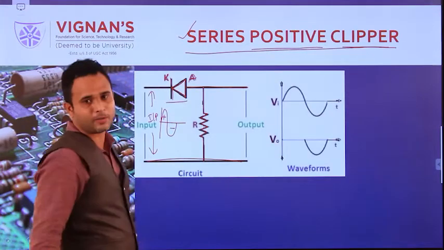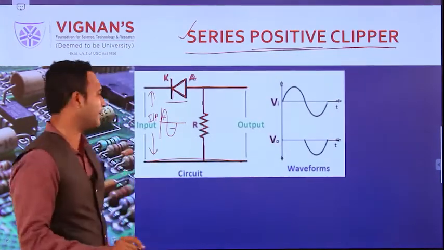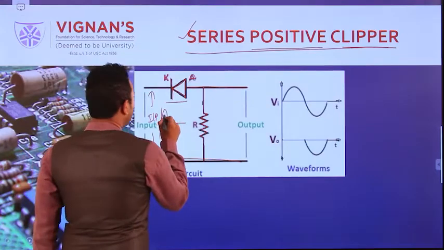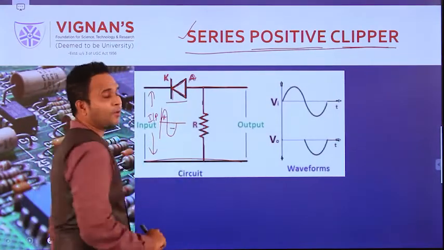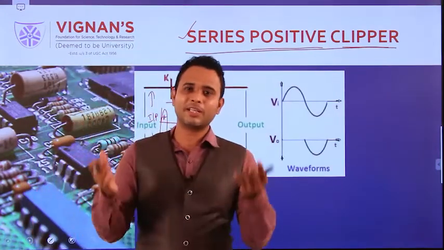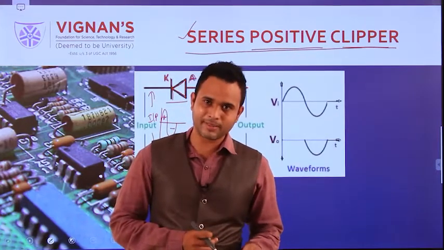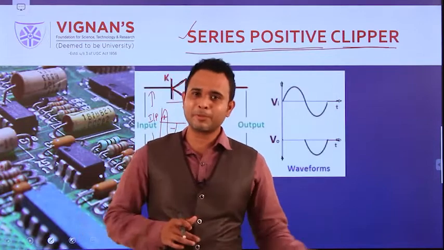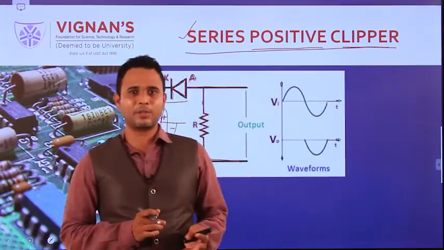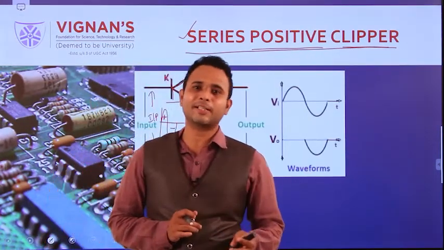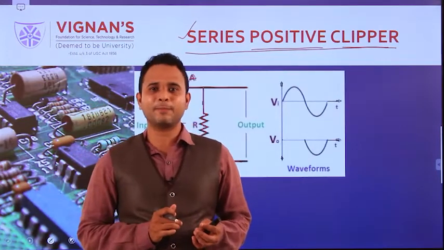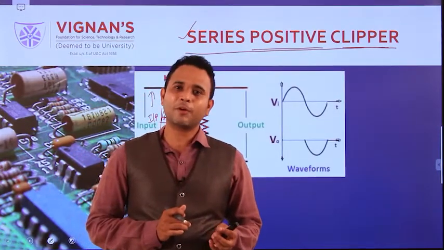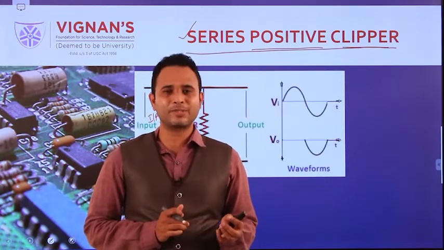How does it work? This is the basic thing. When positive is connected to the cathode, what happens? The diode works in two biases: forward bias and reverse bias. What is forward bias? When the anode is connected to the positive terminal and the cathode is connected to the negative terminal, this bias is named forward bias. In forward bias, the diode acts as a closed switch.